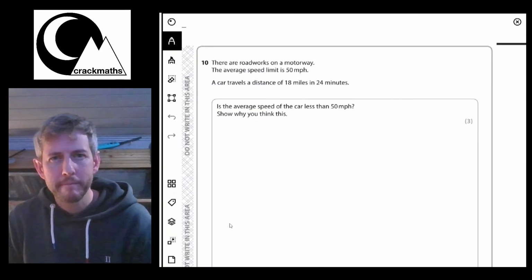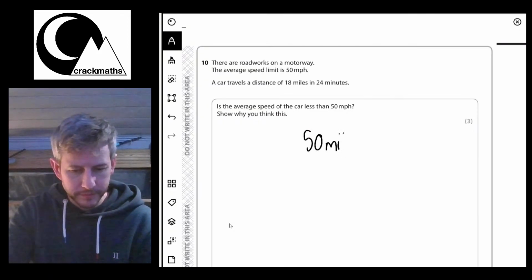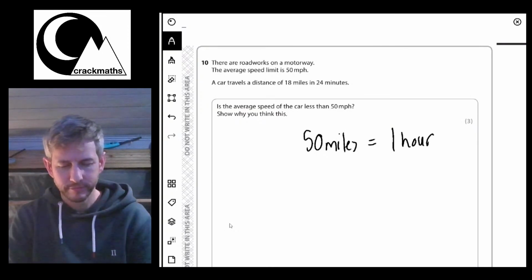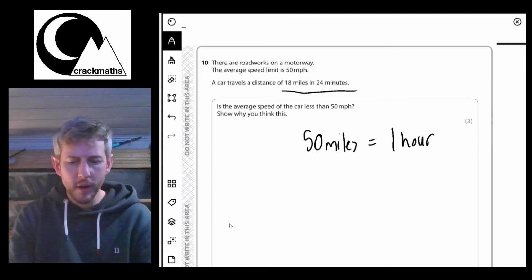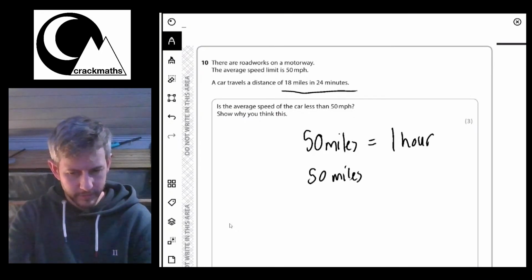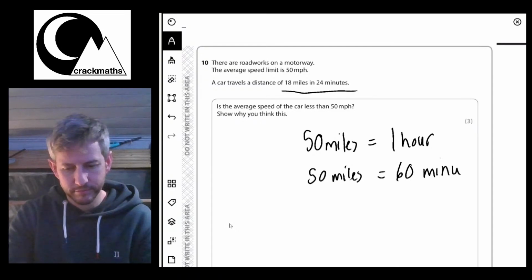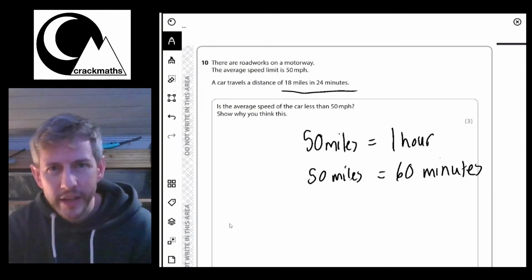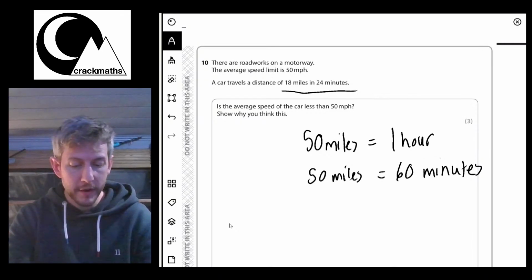So let's have a look. 50 miles per hour means 50 miles equals 1 hour. Okay, right, so we've got here miles in minutes. So what I'm going to do is make this miles in minutes. So I'm going to say 50 miles equals 60 minutes. So this is what 50 miles per hour is. Now let's try and get this side to 18.